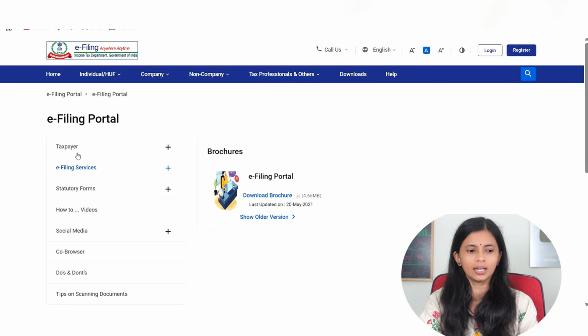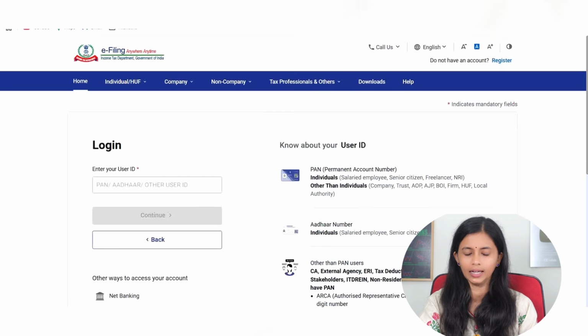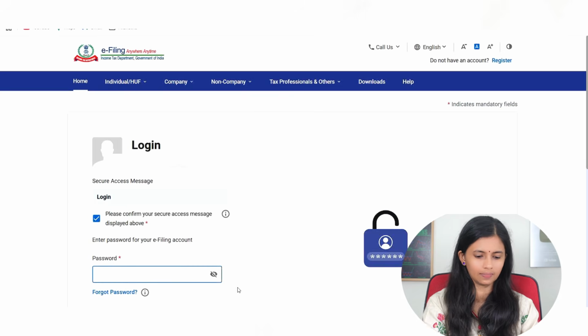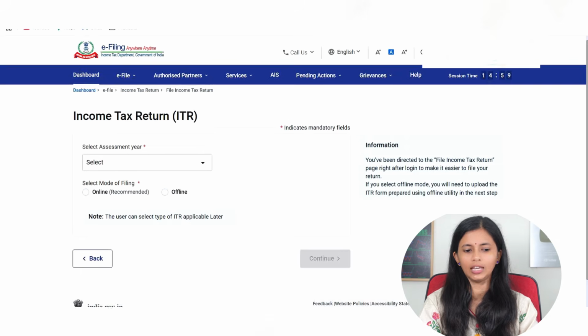So you can see this is the income tax e-filing portal. Firstly, you will have to log in using your PAN here. So just select login. It will take you to this page. Enter your user ID, which is PAN, and select continue. It will take you to this page. Here select 'please confirm your secure access message displayed above' and give the password. Then say continue.